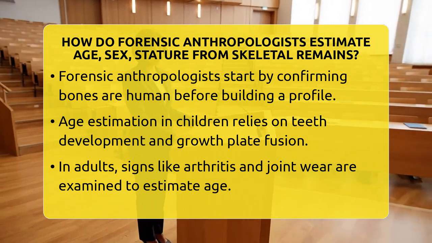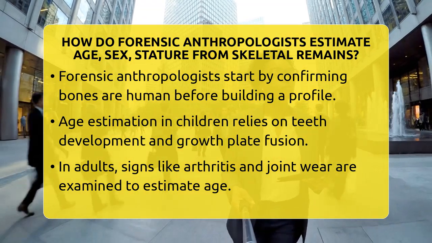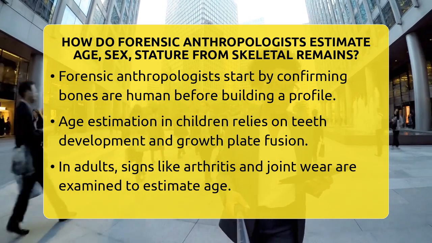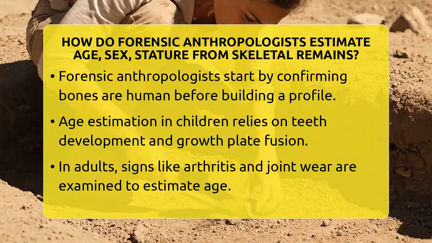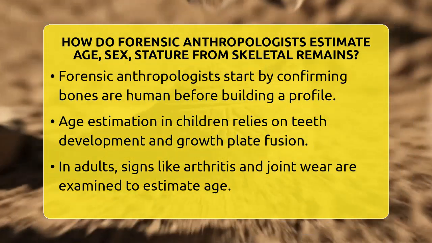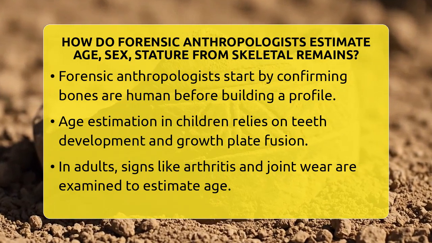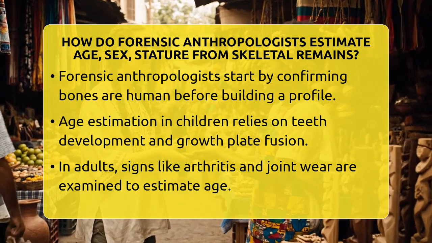To estimate age, they look at how bones grow and change over time. For children and teens, they check how teeth develop and when growth plates in long bones fuse. For example, if certain teeth have erupted or if the ends of long bones have fused, they can guess the person's age within a few years. In adults, it gets trickier because growth stops.